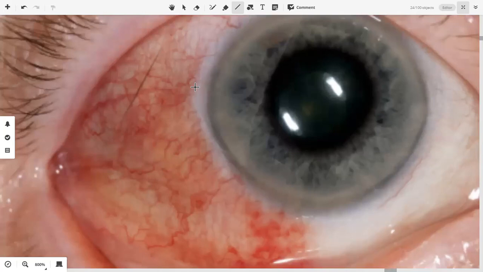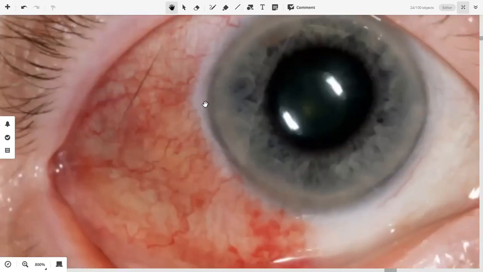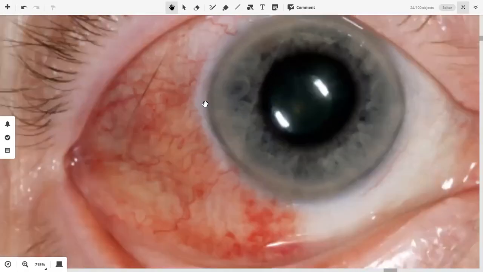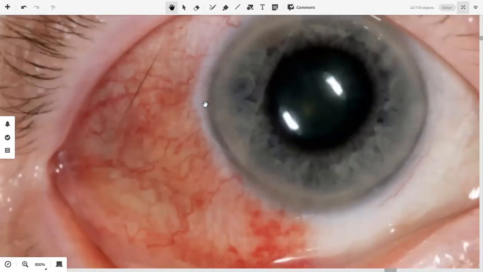What is the finding in this picture? Hyperemia. Hyperemia, conjunctival redness, or it appears to be conjunctival redness.